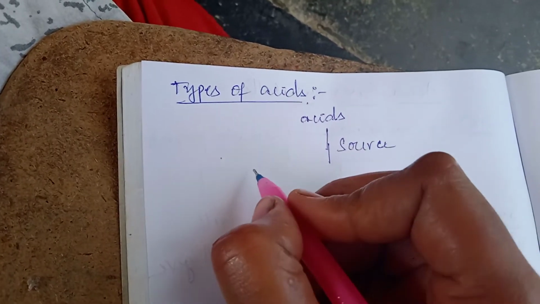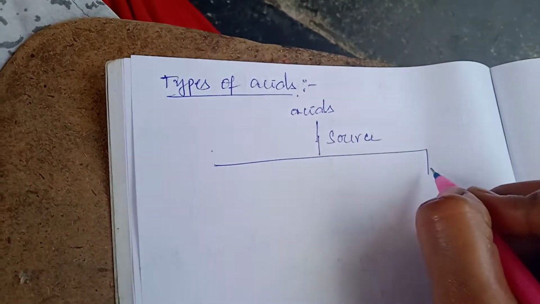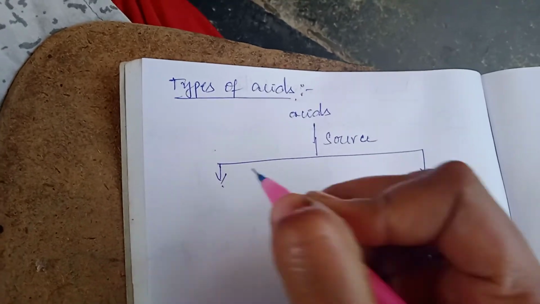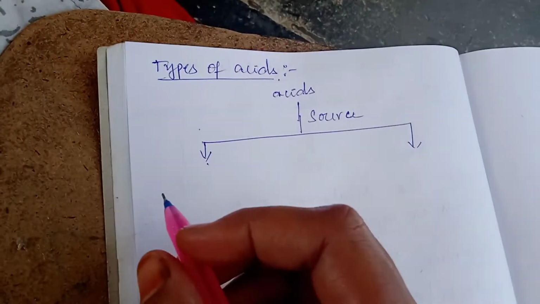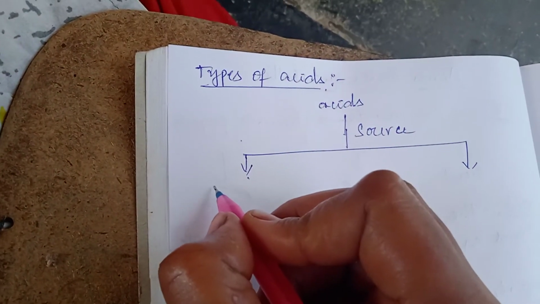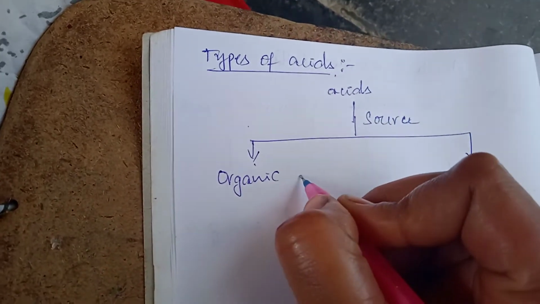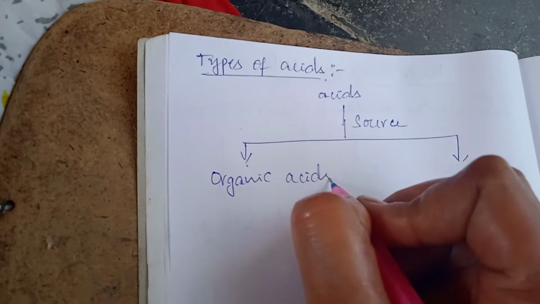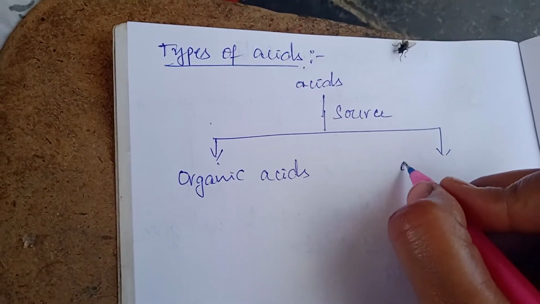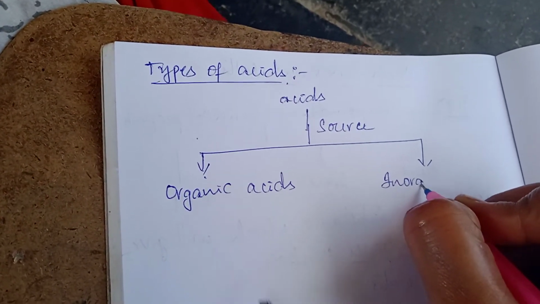Based on source, acids are classified into two types: organic acids and inorganic acids.